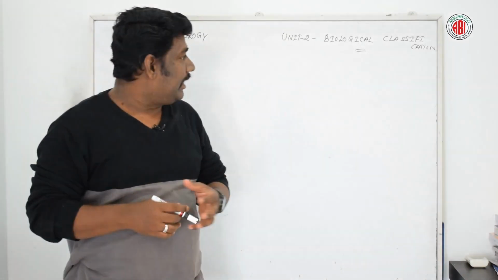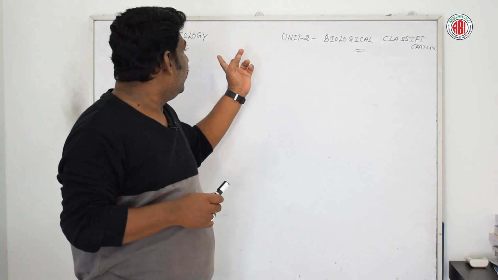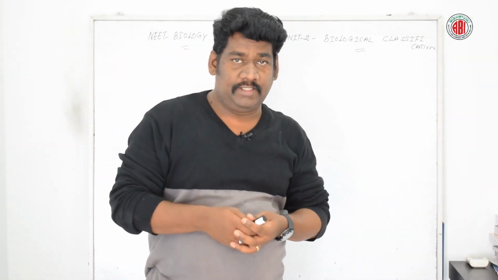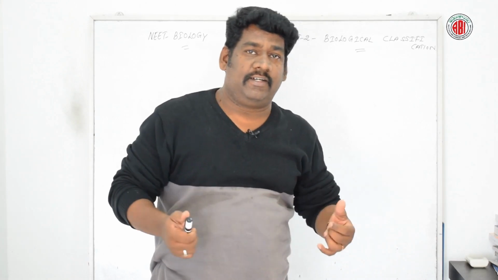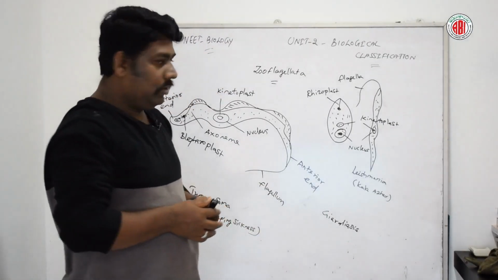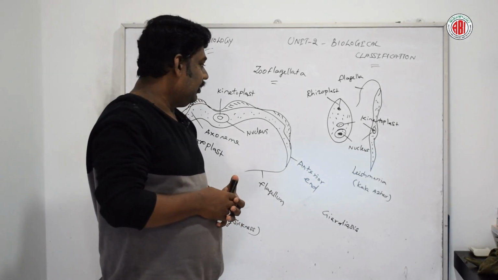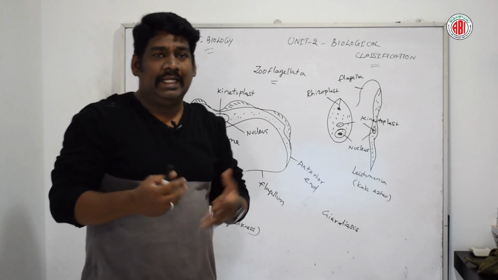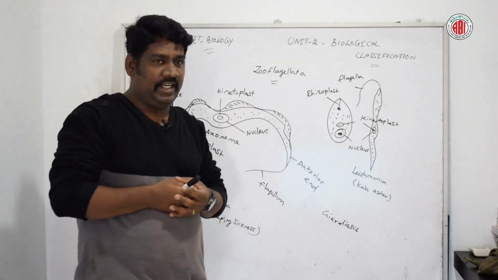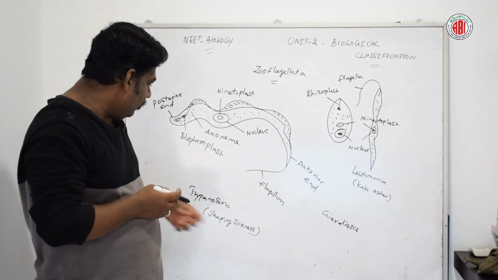So today, in that category, we are going to discuss Unit 2 in NEET biology, biological classification, a few topics. Let's get started. Today we are going to discuss a few important organisms belonging to this category, Zooflagellata. So first, let us talk about Trypanosoma